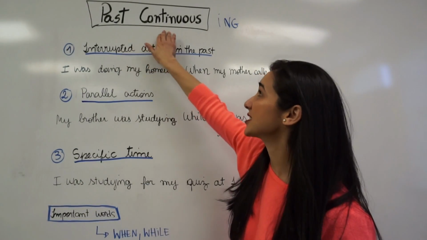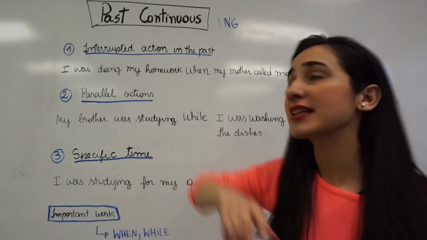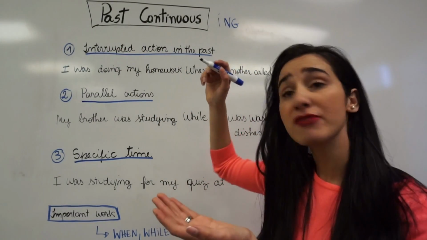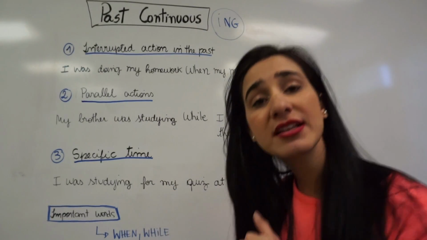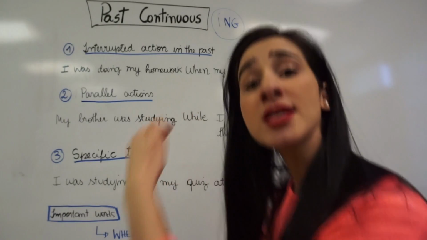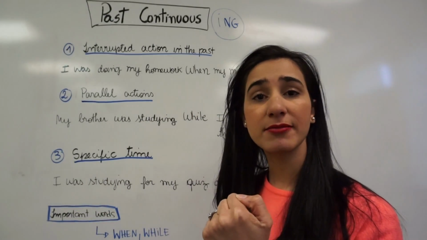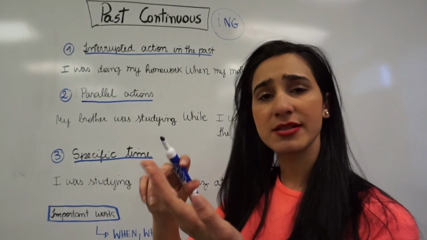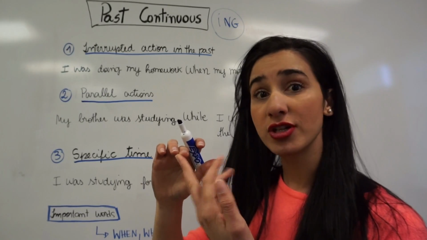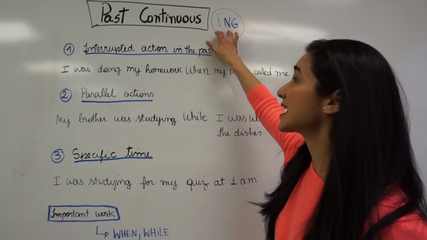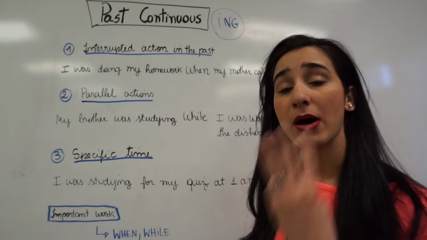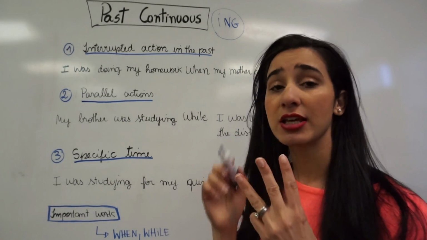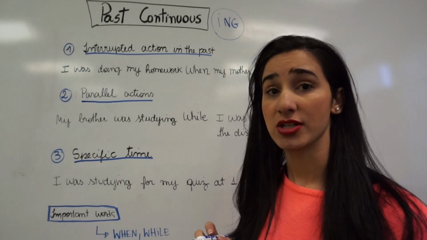The past continuous is used basically with a main verb in ing, because we're talking about something that's continuous. All the time you want to say something continuous, even if it's in the present or in the past or in the future, you're gonna use ing, okay? So we're gonna talk right now about 3 situations that we can use past continuous, okay?